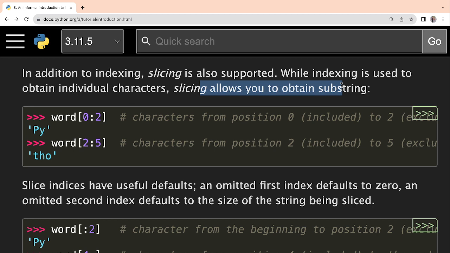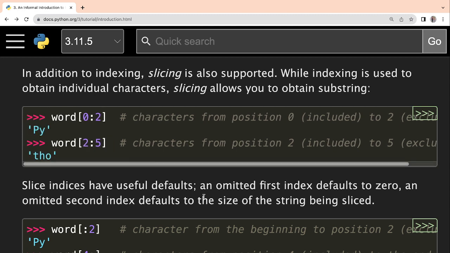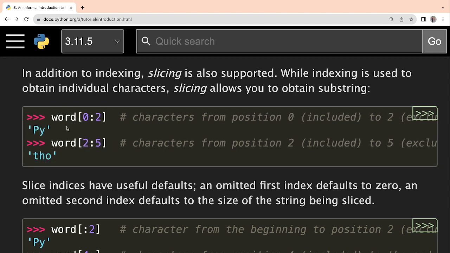Understood? By indexing, we can always take out single characters, but if you want to take out a group of characters from the string, then you have to perform slicing. So how to do that? For slicing, the basic syntax is like this: you write the name of the variable first, and then you write two numbers.